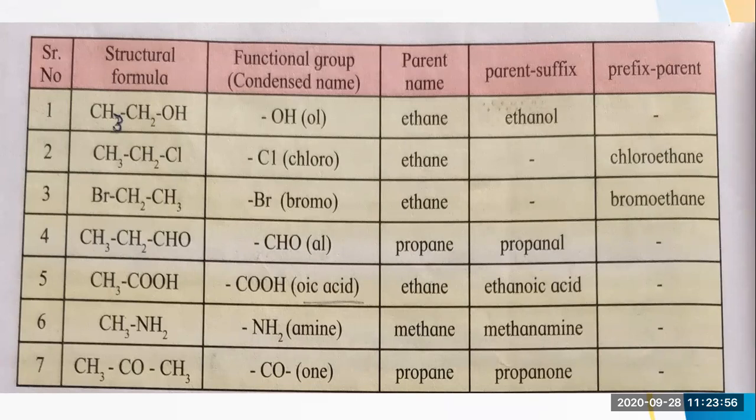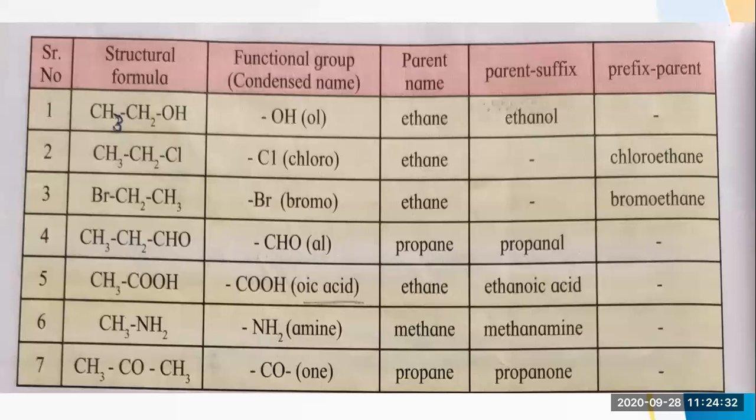Then comes CH3CH2CHO. Now CHO is an aldehydic group, so here we have to add AL. The parent name will be propane. Why propane? Because three carbons are there. As I already told you, when three carbons are there it will be propane, because only a single bond is there, so the type of compound will be an alkane. Then in that propane, just remove the last E, and instead of that E you have to write AL, and it will become propanal. So here I have written the suffix.